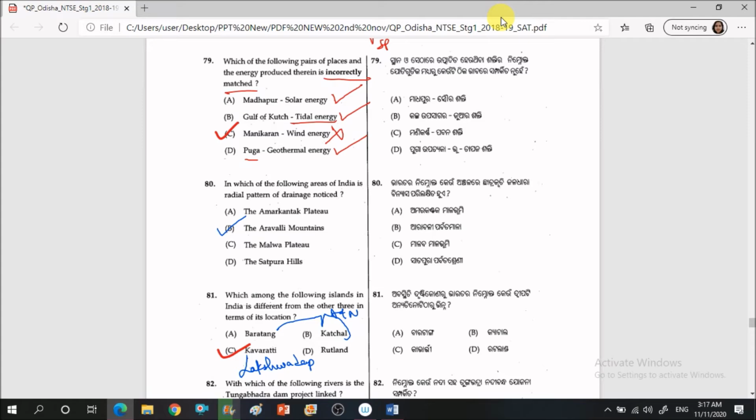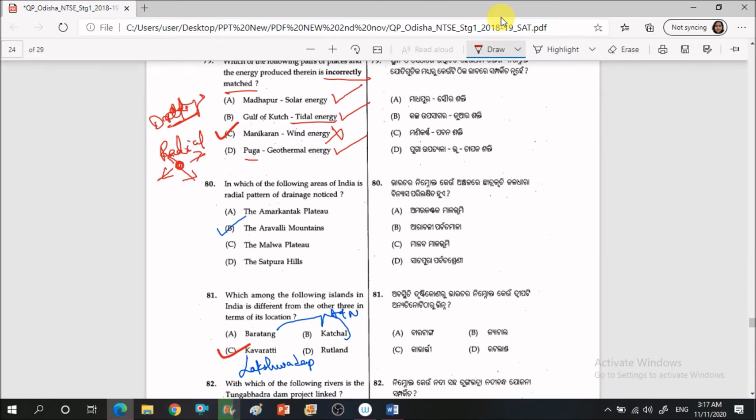Next question: in which of the following areas of India is the radial pattern of drainage noticed? Let me just revise all the drainage patterns here for a quick revision. One is the radial pattern. Radial pattern means when the streams emerge in all directions from a central point.